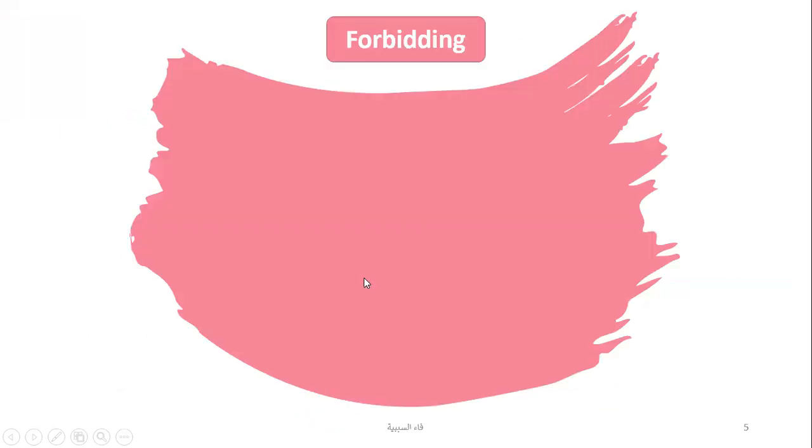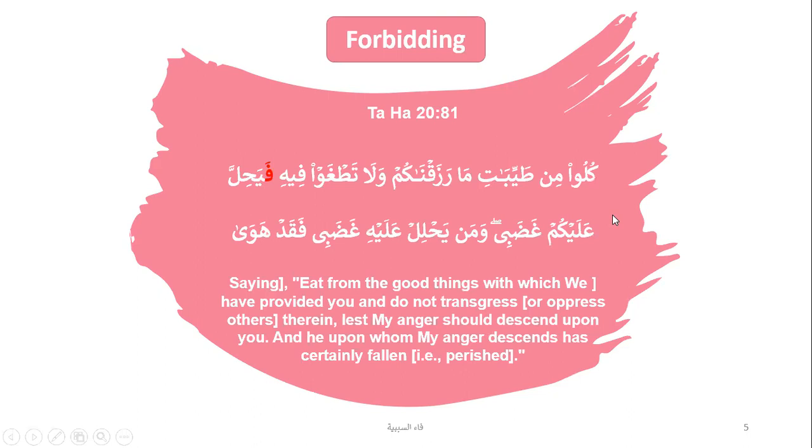Now in Quran, if you see forbidding, we have an example of Quran from Surah Taha. This is the example, Kulu min tayyibati ma razaqnakum wala tatghaw. So this is your fail nahi, which is wala tatghaw fihi.